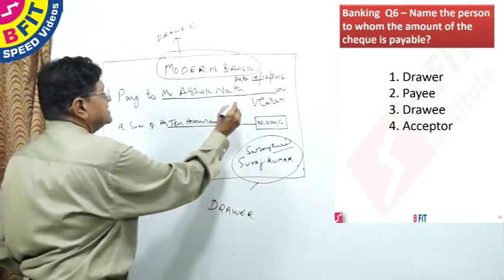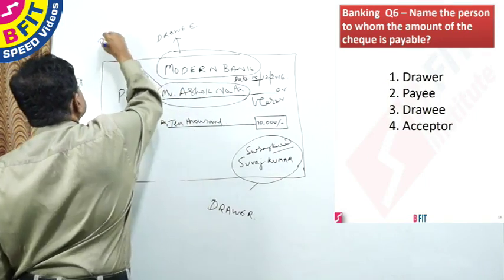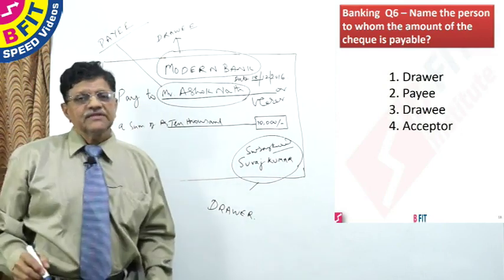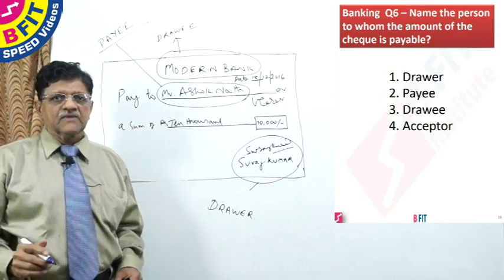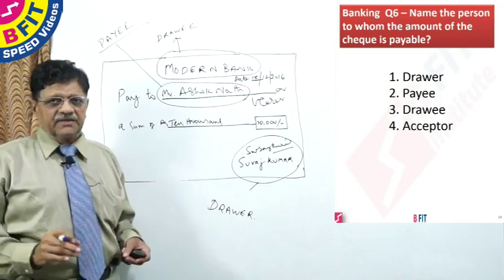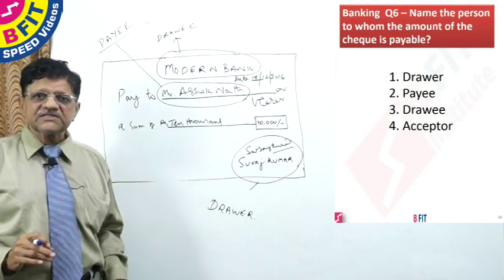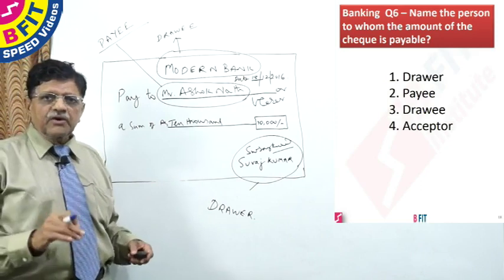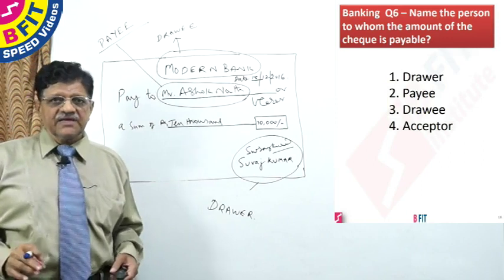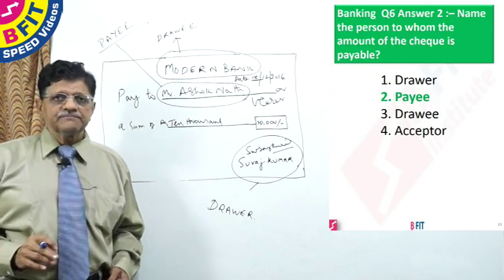Then Ashok Nath is called payee because it is to whom the payment is to be made. Acceptor is a wrong option given here because for a check there is no acceptor. So the parties of a check are, first, drawer is the person who draws the check. The bank upon whom it is drawn is the drawee and the person in whose favor the check is drawn is called the payee. Therefore the correct answer to this question is payee.